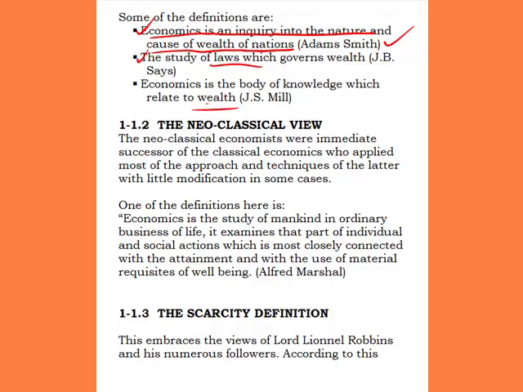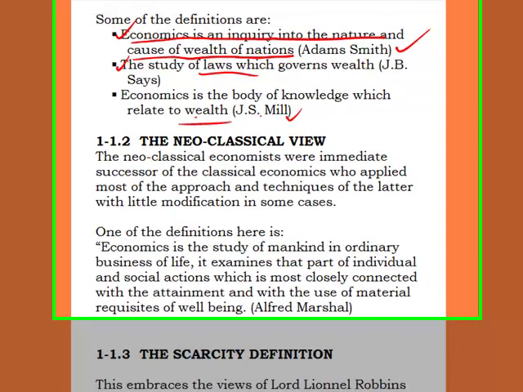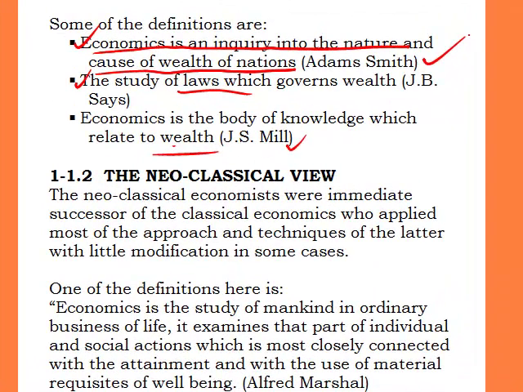So what we are saying in essence is that from these definitions, we realize that most of these classical economists made definitions in relation to the wealth of a nation. According to Adam Smith, economics is an inquiry into the nature and cause of wealth of nations, while according to J.B. Say, it is the study of laws which govern wealth. And economics is a body of knowledge which relates to wealth according to J.S. Mill.